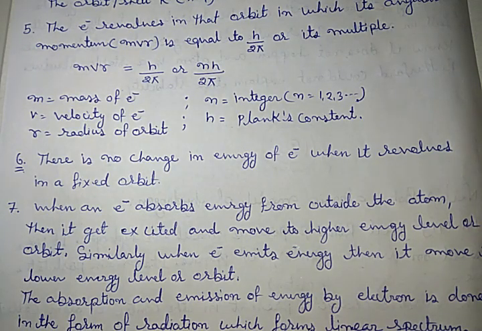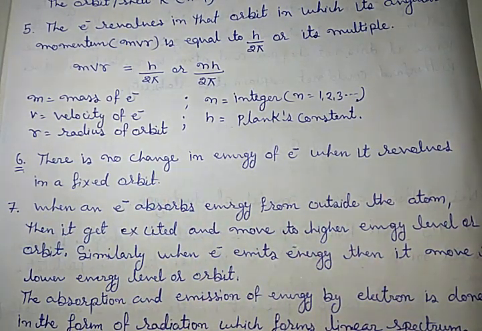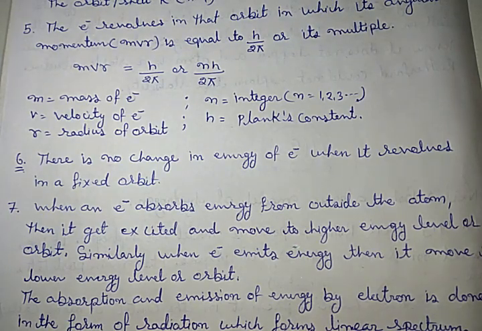In this way, he eliminated the drawback of Rutherford, because according to Rutherford and Maxwell, the energy would decrease. But here it is clear that there is no change in energy of the electron when it revolves in a fixed orbit.